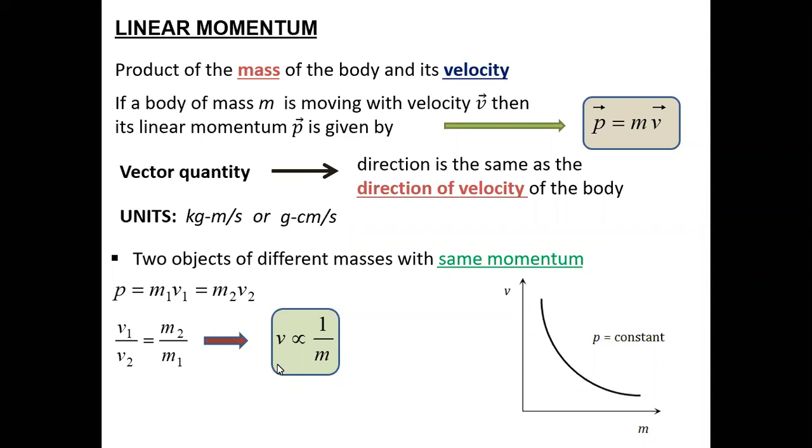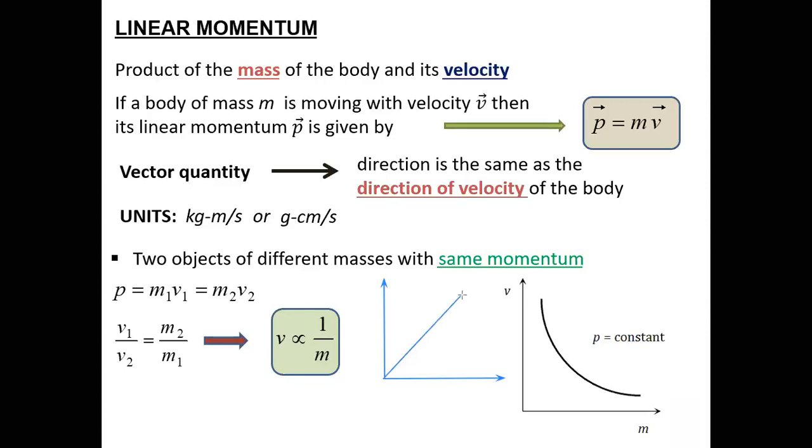So in that case, if I plot the graph for momentum versus mass or momentum versus velocity, both graphs will be an inclined line. This I'm representing for your graph of momentum versus velocity if I take mass as constant.